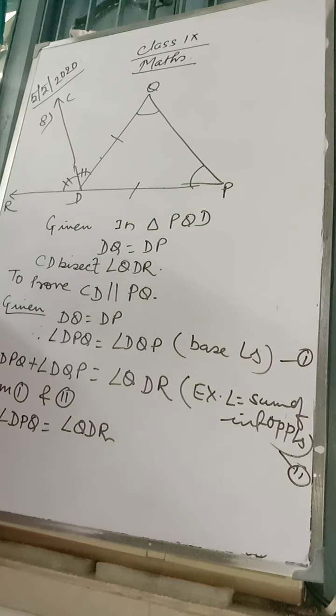Now CD bisects angle QDR according to the question.